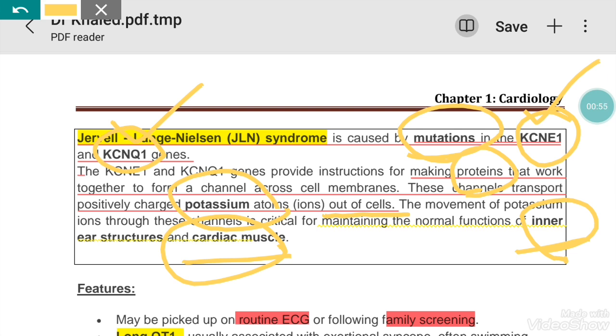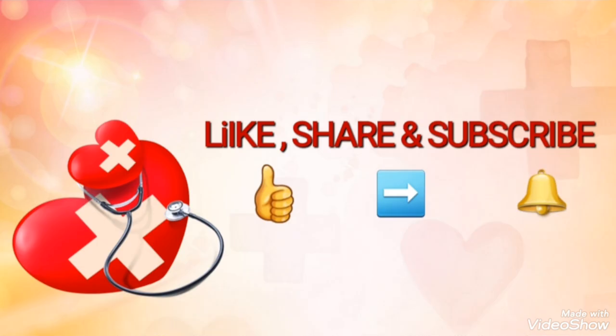Hence, in Jervell-Lange-Nielsen syndrome, the patient can present with long QT syndrome as well as deafness, and that is sensorineural deafness. The cardiac conditions in the causes category will cause long QT interval, not the long QT syndrome as I said mistakenly.